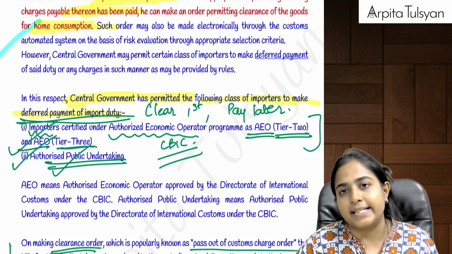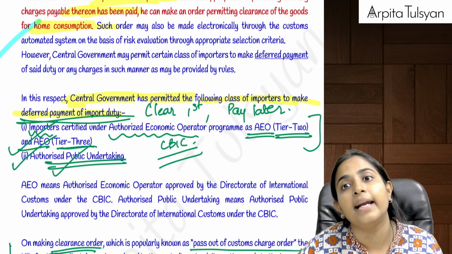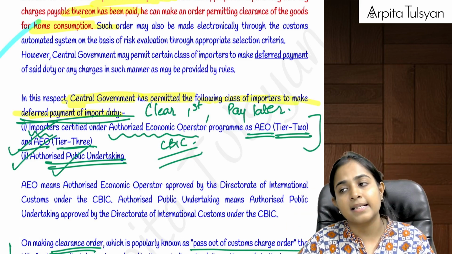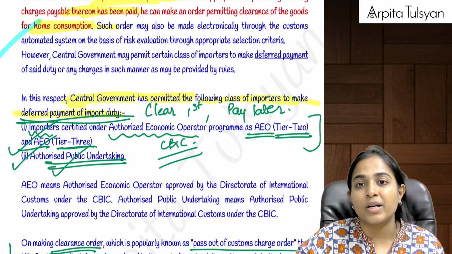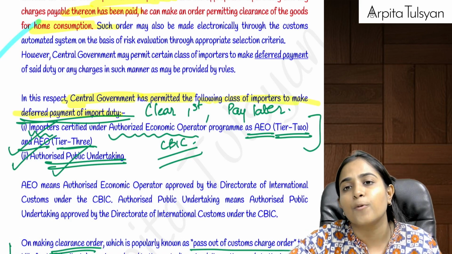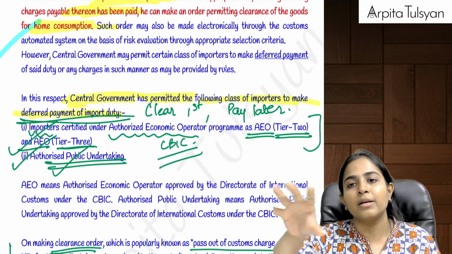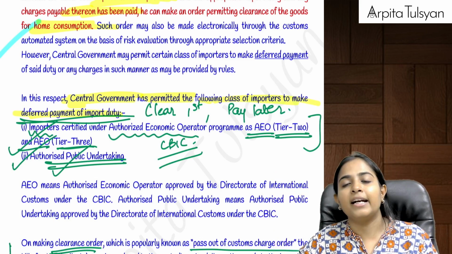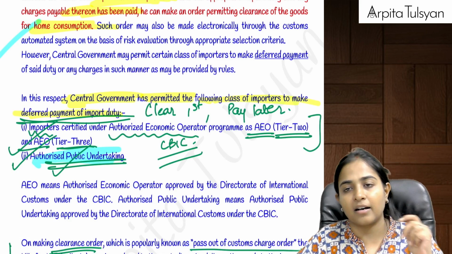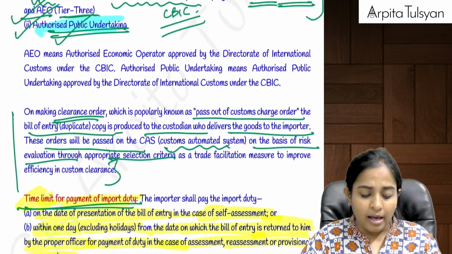In some cases, in 2 cases, deferred payment is allowed. That is, clear now, pay later. You can take the goods now, but you can pay later. It is allowed in two circumstances. One is in case of importers who are certified by the CBIC under the Authorized Economic Operators Program Tier 2 and Tier 3. This is a particular program which is run by the CBIC. So those importers can first clear the goods and later they can do the deferred payment. And even some authorized public sector undertakings are also allowed to clear the goods first and then they can do the payment.